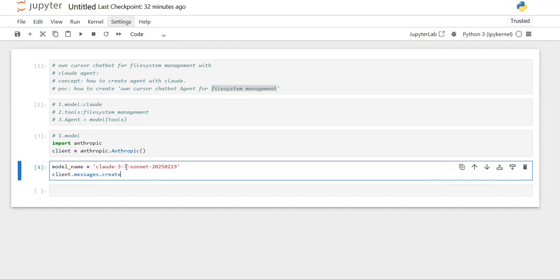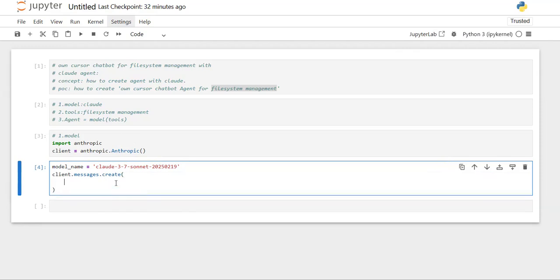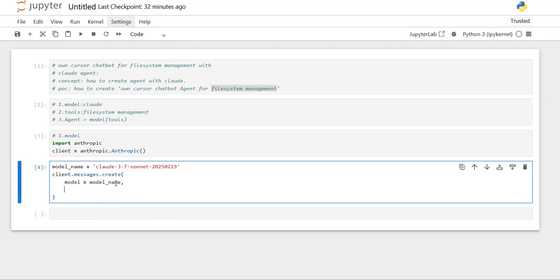For that, you can make use of this method, that is claude messages dot create. You need to provide your model name to the model, and max tokens. So how many max tokens are you expecting?